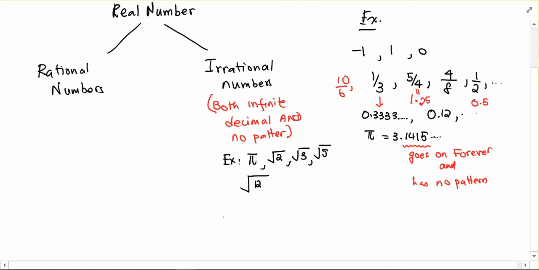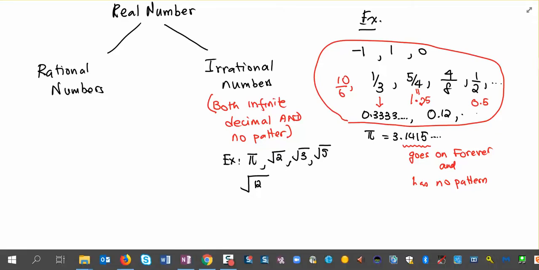Okay. So on the side of rational numbers, you get fractions, you get integers, you get decimals that repeat, decimals that go on forever, decimals that stop. If we look over here on our right hand side, all of those would be rational.